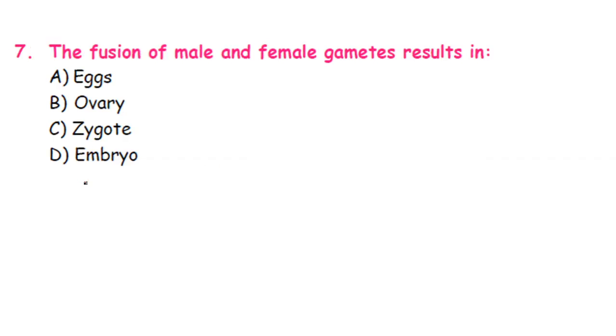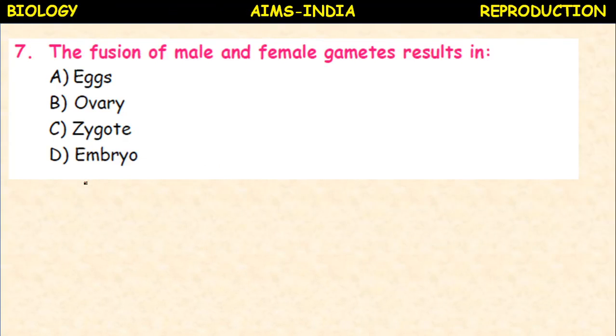Next, the fusion of male and female gametes results in eggs, ovary, zygote, embryo. The fusion of male and female gametes results in zygote.